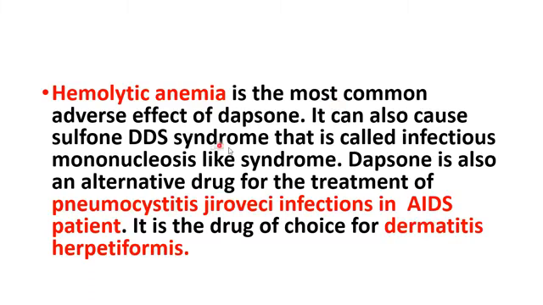It can also cause a syndrome called dapsone syndrome, an infectious mononucleosis-like syndrome. Okay, you have to remember that point. And where do we use dapsone? What are the indications for dapsone? The main indication is dermatitis herpetiformis, for which it is the drug of choice. We also use it in the prophylaxis of Pneumocystis jirovecii along with pyrimethamine. Dapsone and pyrimethamine are indicated for prophylaxis of Pneumocystis jirovecii infection in AIDS patients. So these are the two main indications for which we use dapsone nowadays.